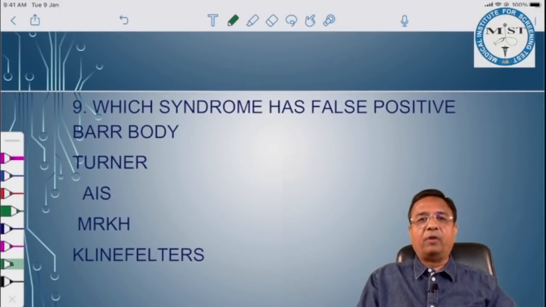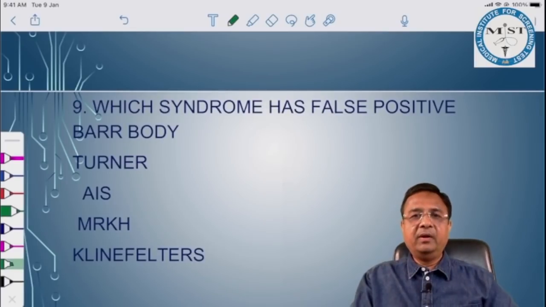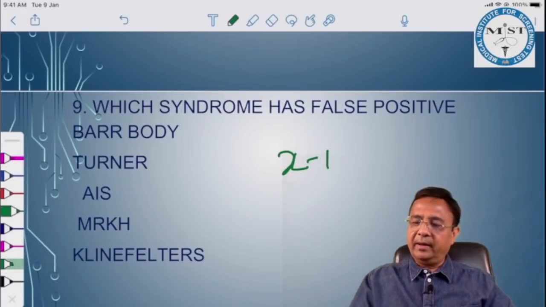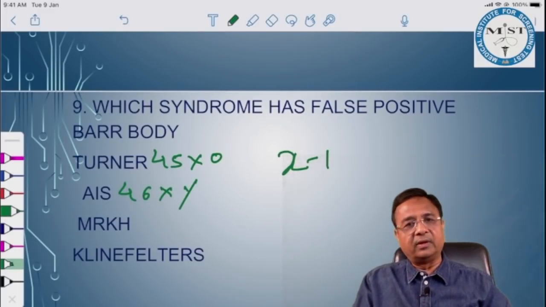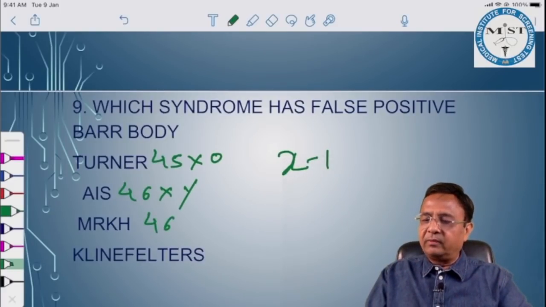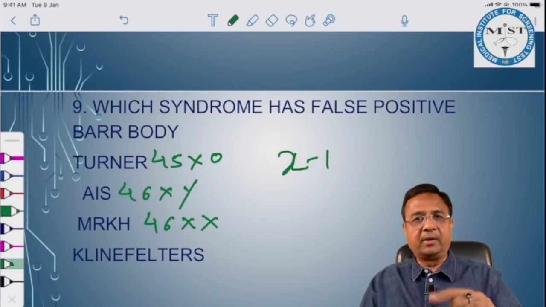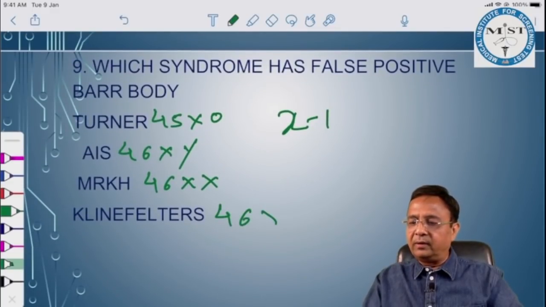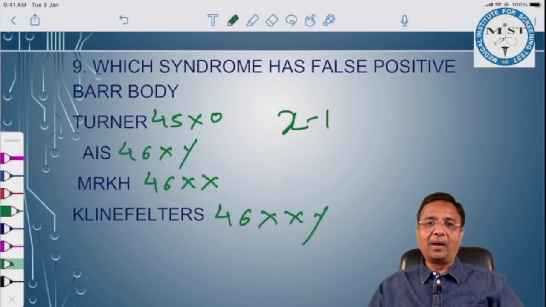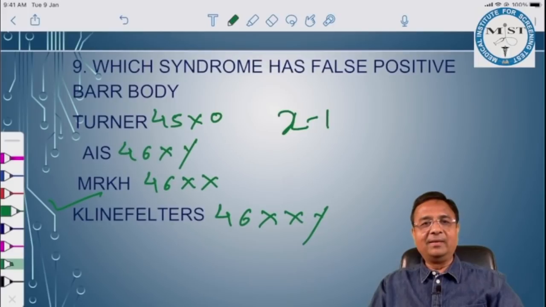Which syndrome has false positive Barr body? False positive Barr body is X minus 1. So Turner is 45XO, so it is 0, no Barr body. AIS is 46XY, androgen insensitivity syndrome, X minus 1, again no Barr body. MRKH, Mayer-Rokitansky-Kuster-Hauser syndrome, 1 Barr body, but not false positive, normal chromosomal configuration. Klinefelter's is 47XXY, so definitely there is an additional X, false positive Barr body is present in Klinefelter's syndrome.